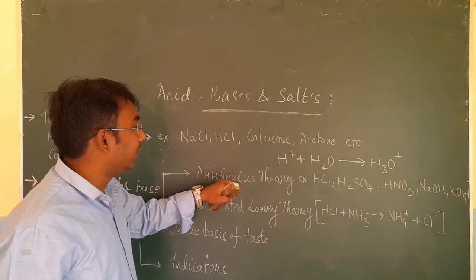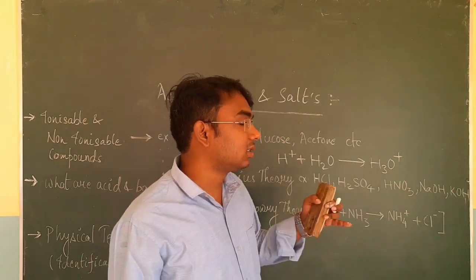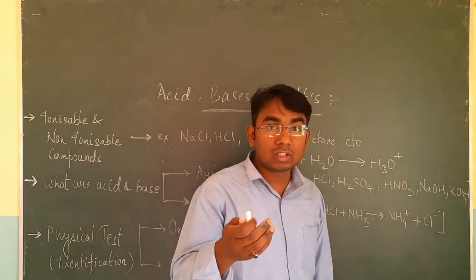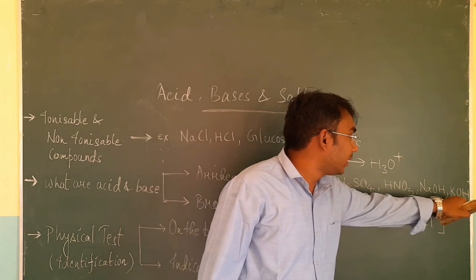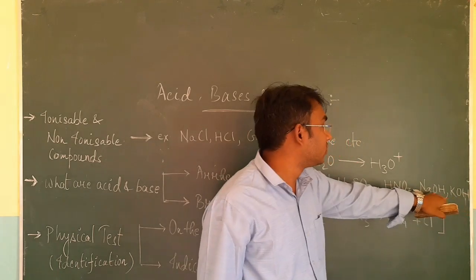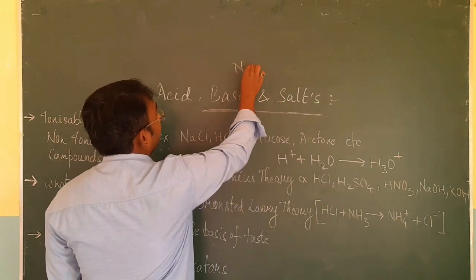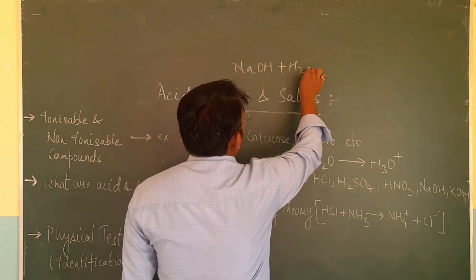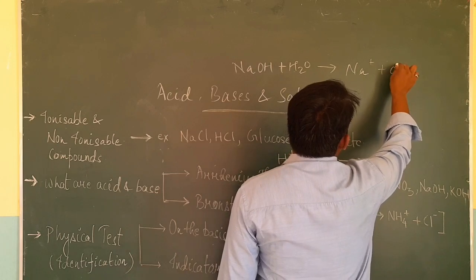Similarly, what is an Arrhenius base? According to Arrhenius, bases are those substances which give OH minus ions when they are dissolved in water. For example, sodium hydroxide, potassium hydroxide. When you dissolve NaOH in water, it will dissociate into Na plus and OH minus ions.